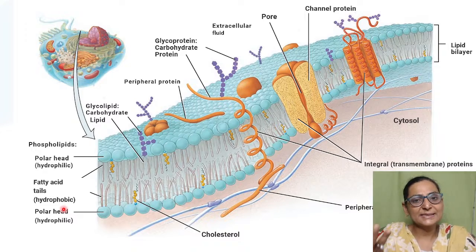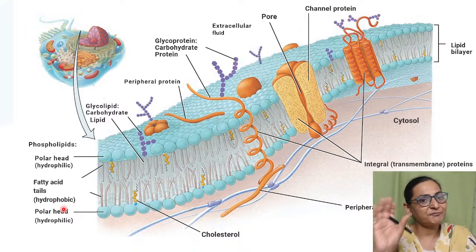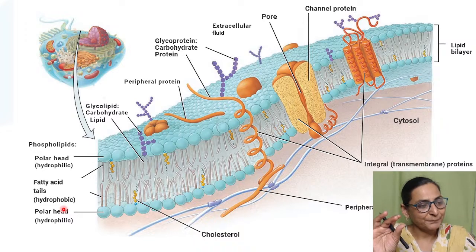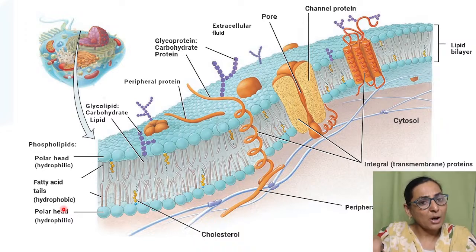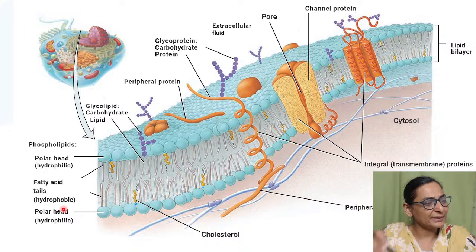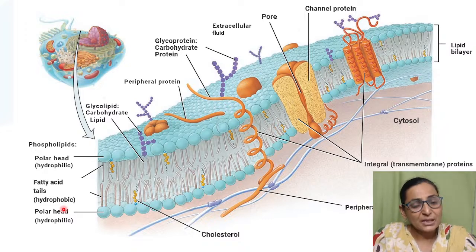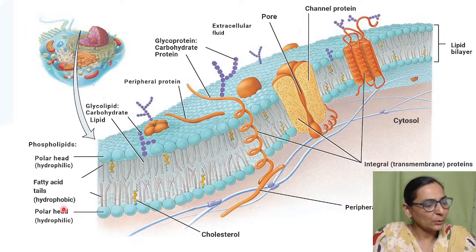For example, just take butter, Amul butter, and you just keep it in the fridge. It becomes very solid. And the moment you put it on a hot slice of bread, it is going to melt, right? And that fluidity is very important for the functional activity of the cell membrane. Okay, now